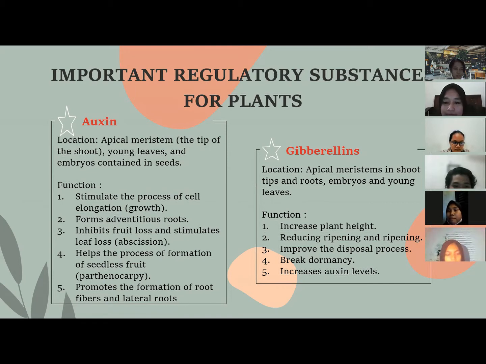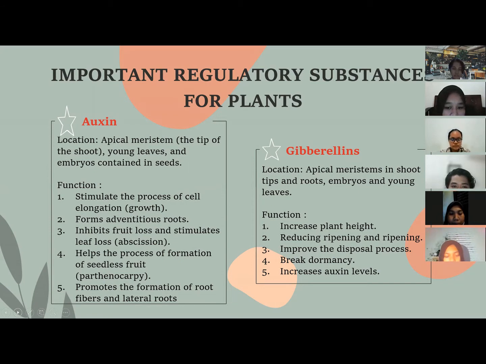Second, form adventitious roots. Third, inhibit fruit loss and stimulate leaf loss or abscission. Fourth, helps the process of formation of seedless fruit or parthenocarpy. And the last is promote the formation of roots, fibers, and lateral roots.